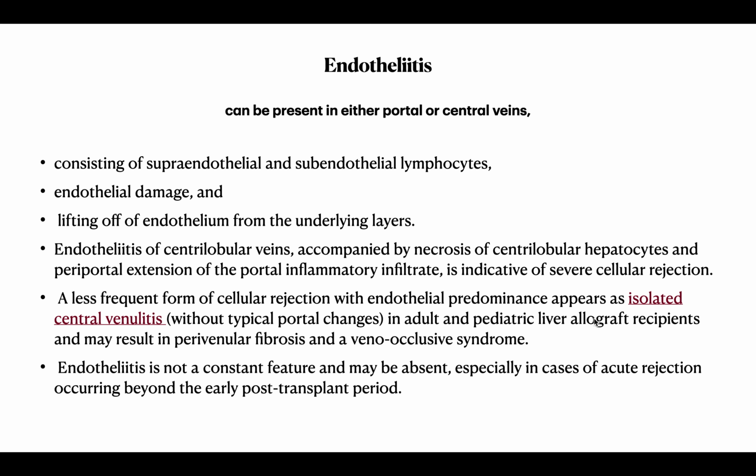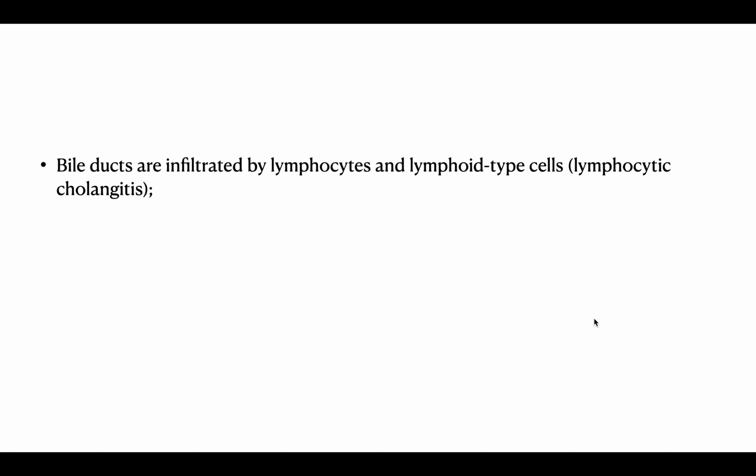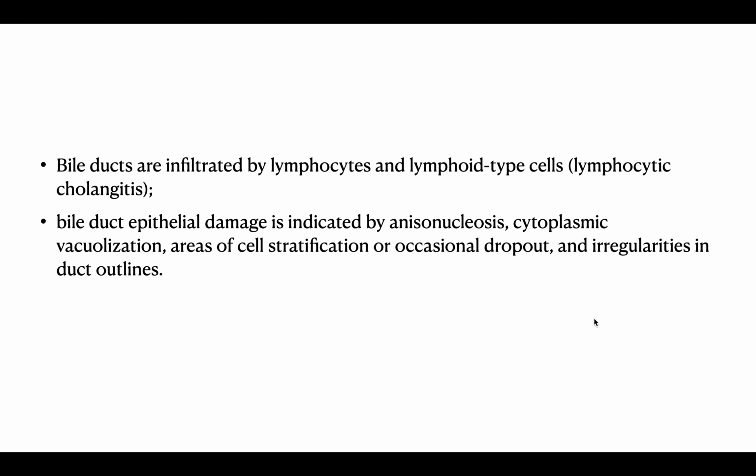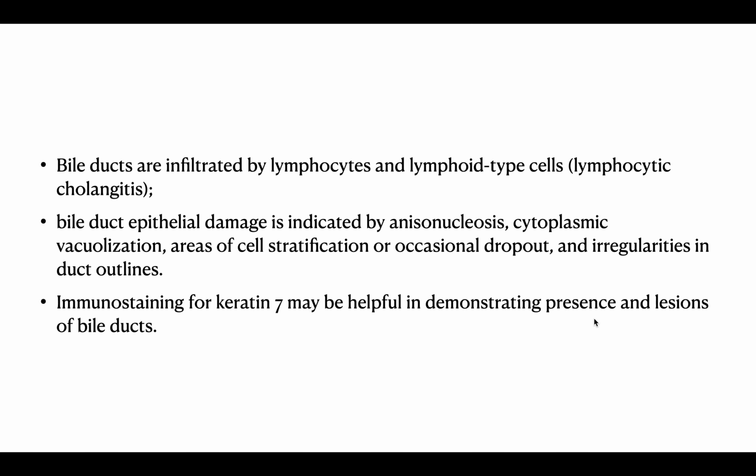Bile ducts are infiltrated by lymphoid cells, that is lymphocytic cholangitis. Bile duct epithelial damage is indicated by isonucleosis, vacuolization, stratification, dropout, irregularities, and we can do CK7 staining to help see the bile ducts. Coming to the differential diagnosis of the cholangitic lesions, in differentiating cellular rejection from the cholangitic lesions: